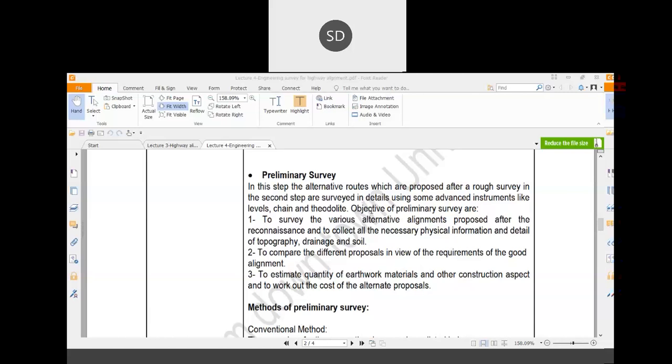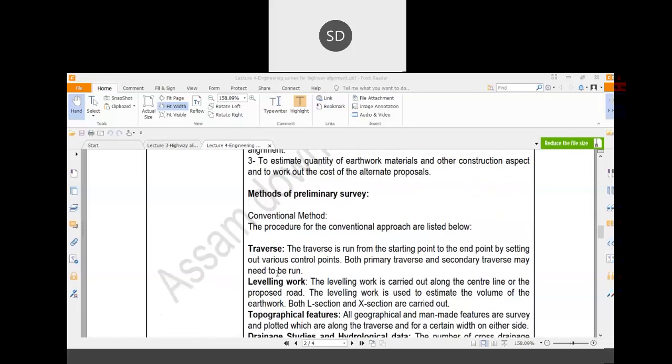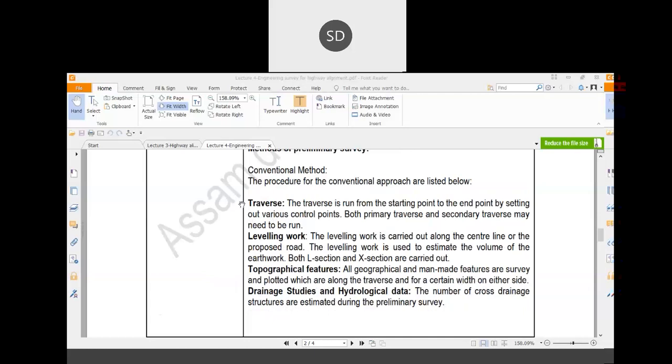Okay. So for the method of preliminary survey, there are different methods. One is the conventional method. In the conventional method, there are different things like traversing. The traversing is run from the start point to the end point by setting out various control points. So the first thing is traversing. Then your leveling work, that is how much leveling work is required, what is the vertical profile of the route.